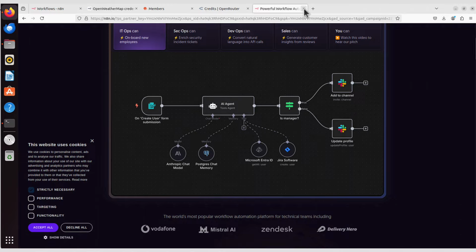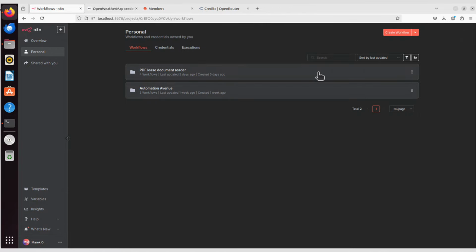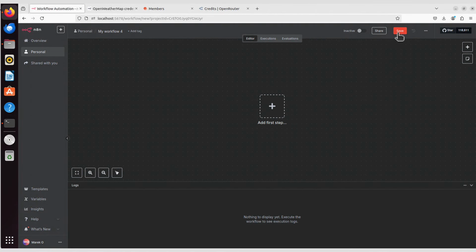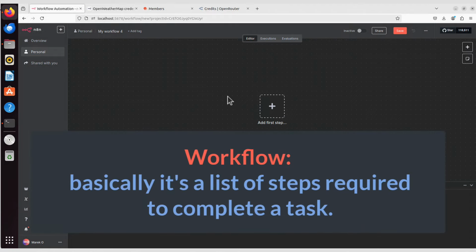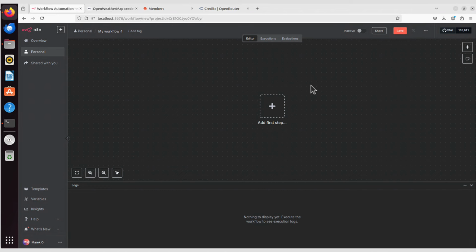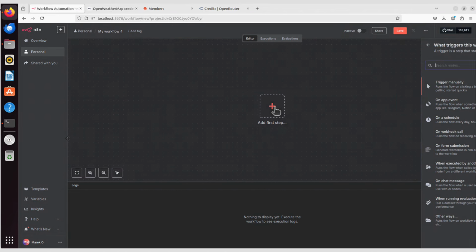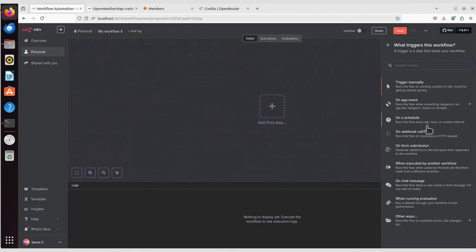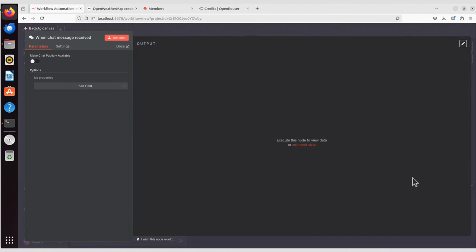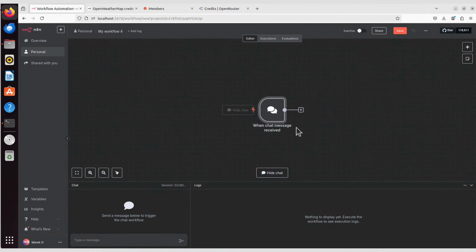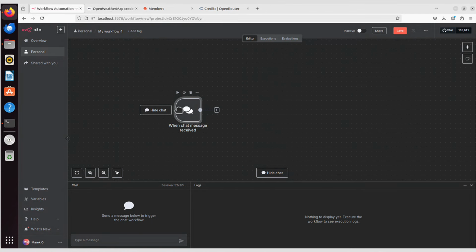First thing, I will go back, I can close this, I can go back to my n8n platform and I just create workflow. Each workflow means some steps that you have to follow to get the task completed simply. So each workflow has to start with a so-called trigger. If you click that plus, you will have some triggers to choose from. And the trigger I'm going to use now is the on-chat message. It's a really nice trigger because you will get input and output directly here in n8n. You will see what I mean. If we go back to canvas here, we can see that trigger now. So let's move it maybe there.